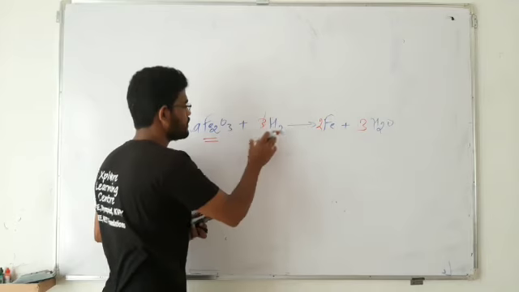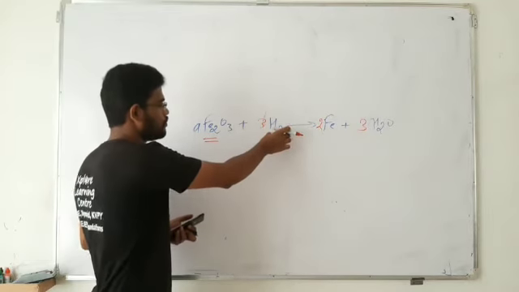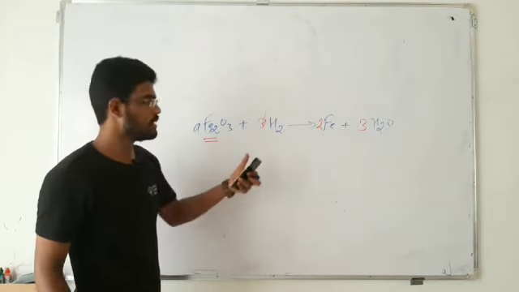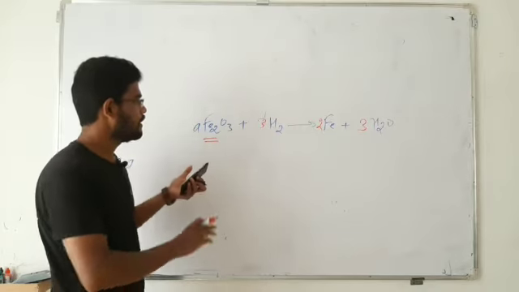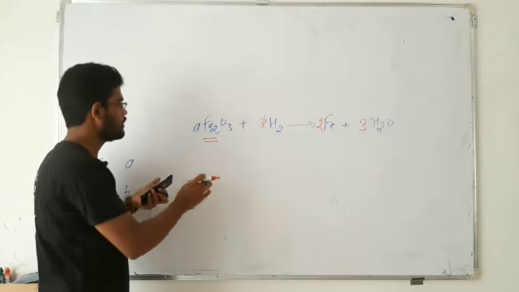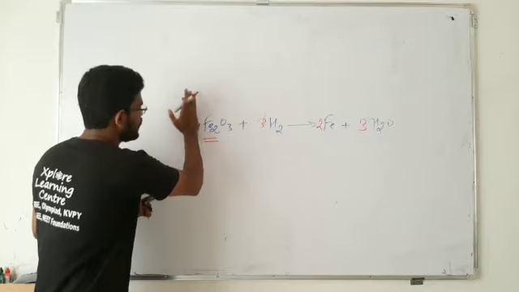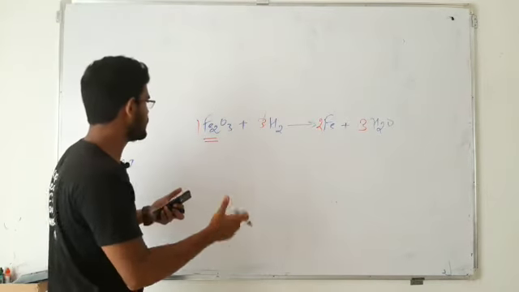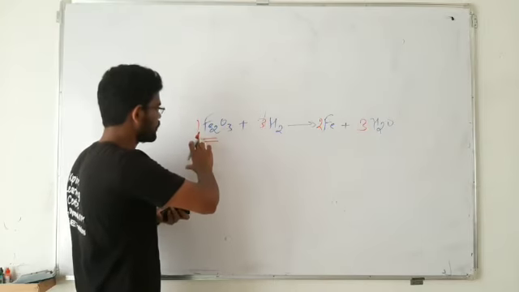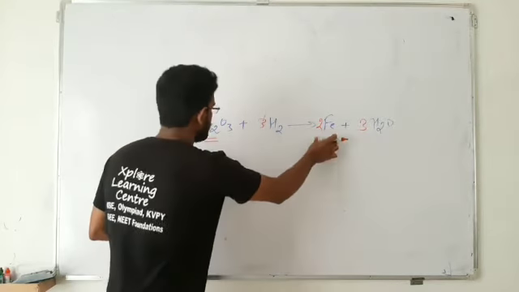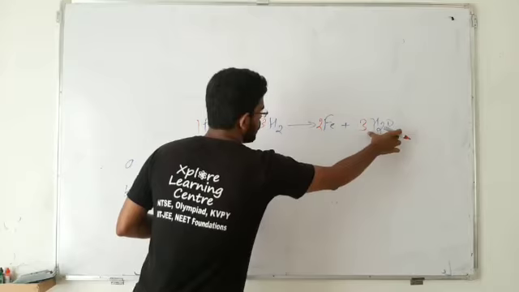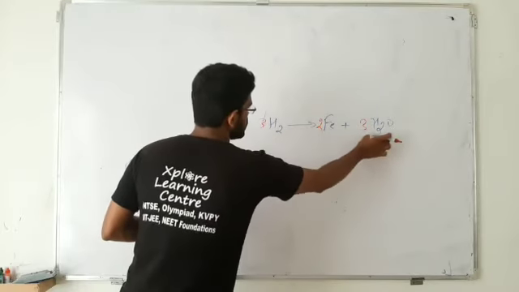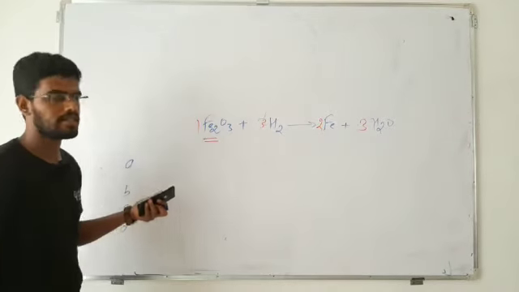Totally I need to make it 6, so that already I have 2, so 2 3s are 6, okay, so that is 3 H2O. Again I will take a look at it. When this A is 1, by trial and error, when this is multiplied with 1, 2 Fe, 3 oxygens, 6 hydrogens. So this reaction is balanced now.